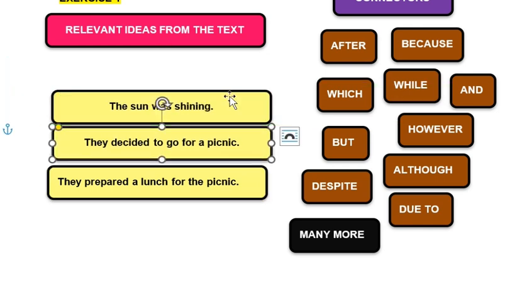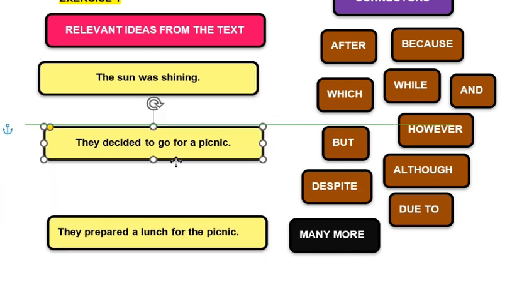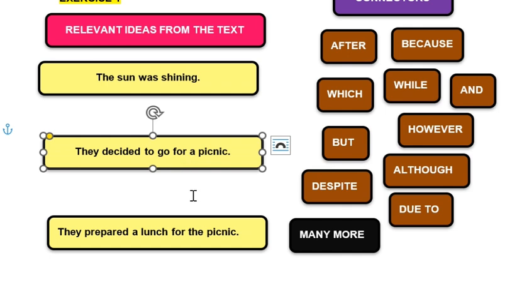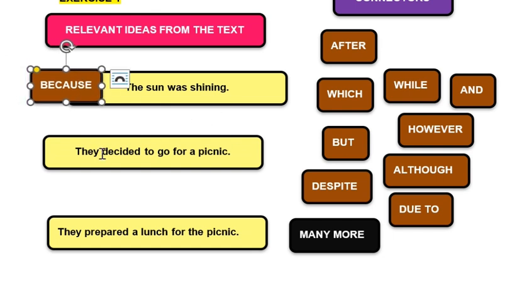So here, I think I'll switch the position. I think the sun was shining first. And then, because the sun was shining, they decided to go for a picnic. And before the picnic, before they left the house, they prepared a lunch for the picnic. I think this makes sense if I put them together that way. So maybe I will use this. I put this: because the sun was shining, they decided to go for a picnic. They prepared a lunch.